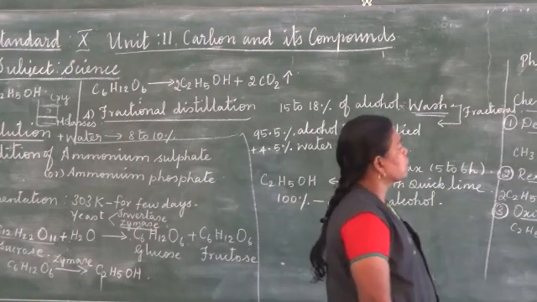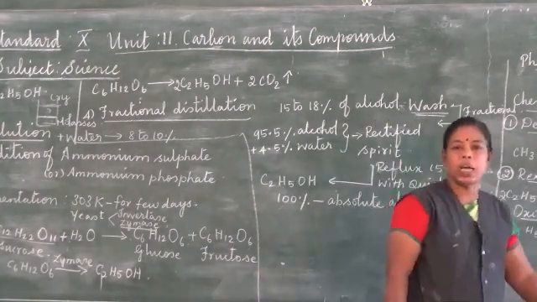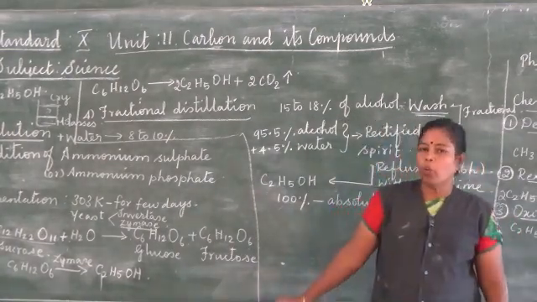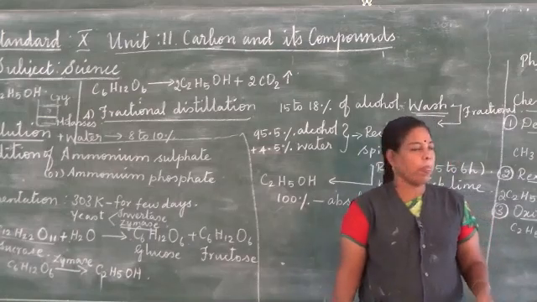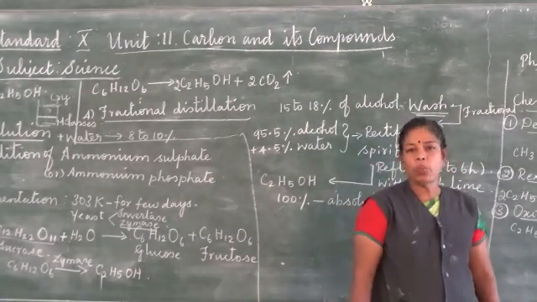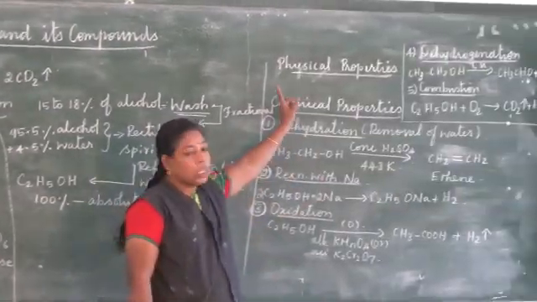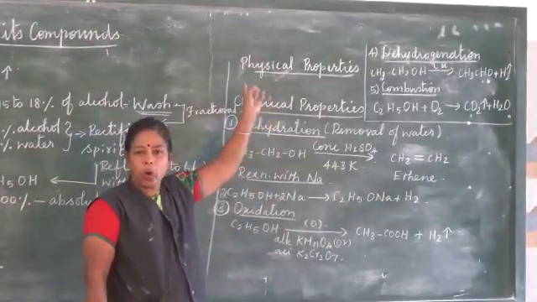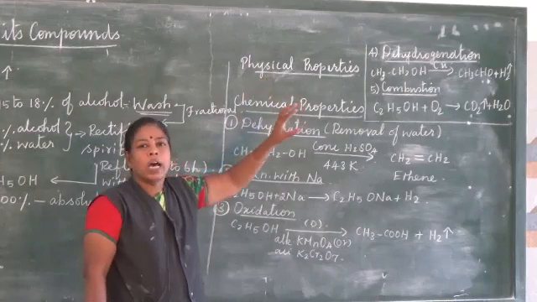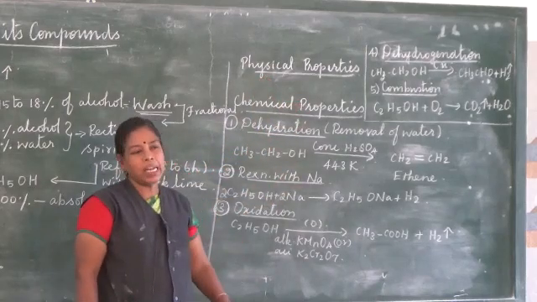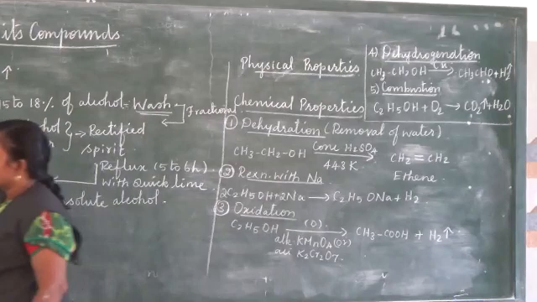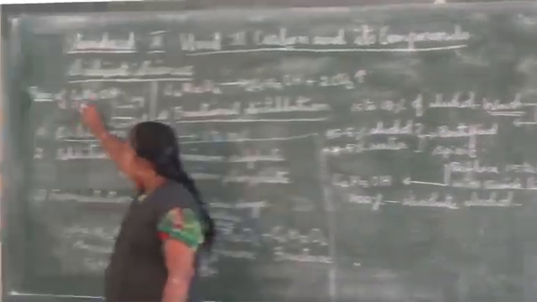And next we are going to see the physical properties. Alcohol is colorless, with a pleasant odor but a burning taste. It is miscible with water in all proportions. And the third property, the boiling point of alcohol is higher than the parent alkane, which for the 2-carbon alcohol is ethane.